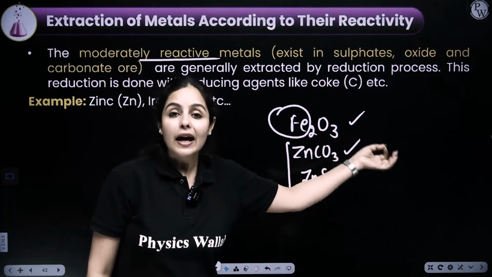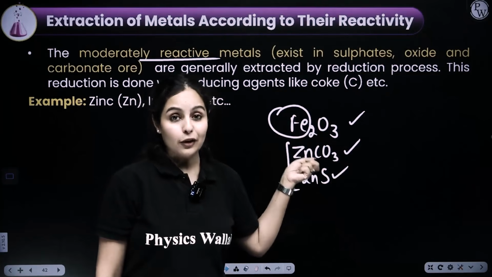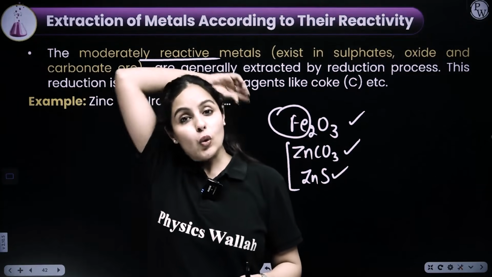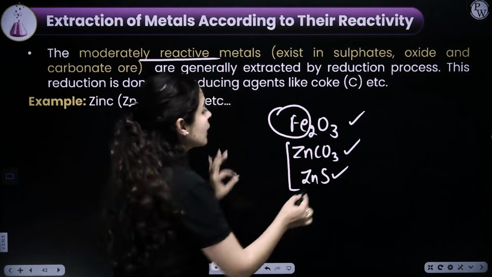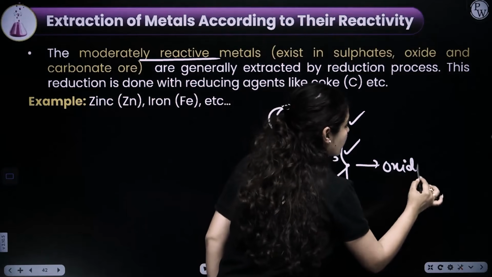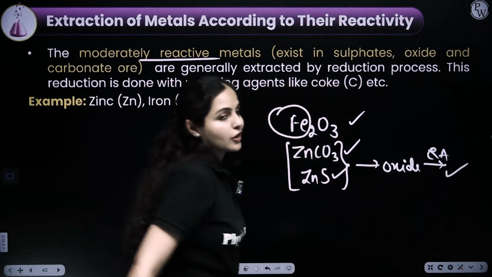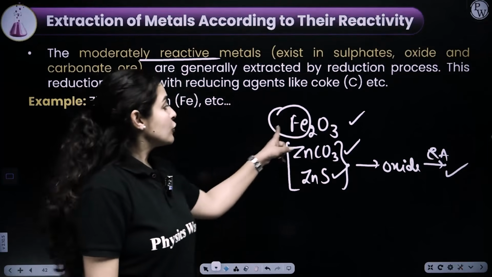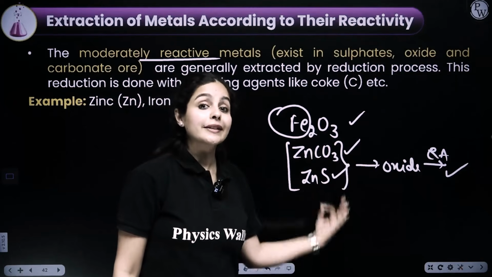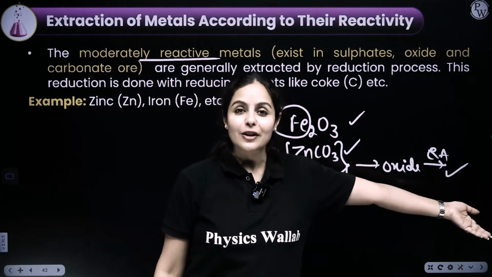So if I just add a reducing agent to Fe2O3, I could extract iron easily out of it. So what we can do is, we can work backwards. How? If we convert these carbonates and sulfides to their oxide form, we can easily extract a metal by adding a reducing agent, isn't it? So if I put a reducing agent to an oxide, metals are extracted. So why not convert them into their respective oxides, add a reducing agent, and then metals are extracted.